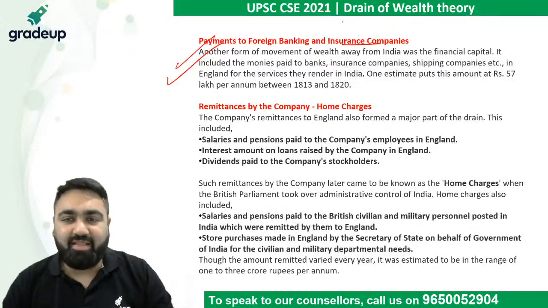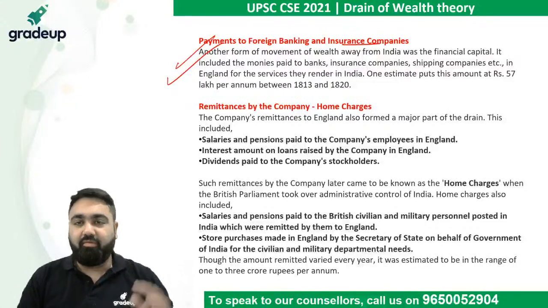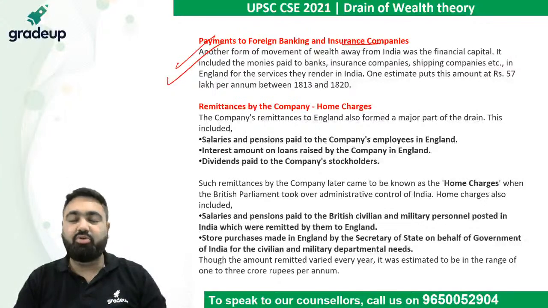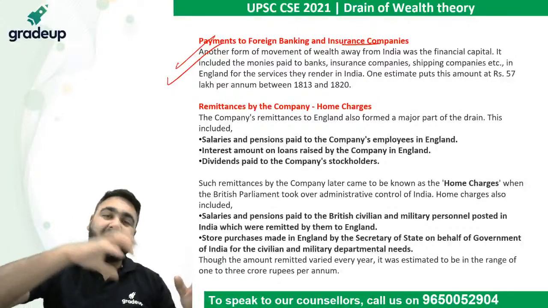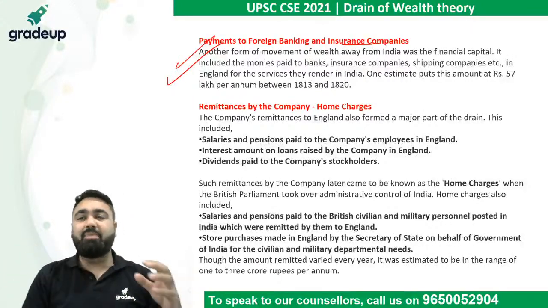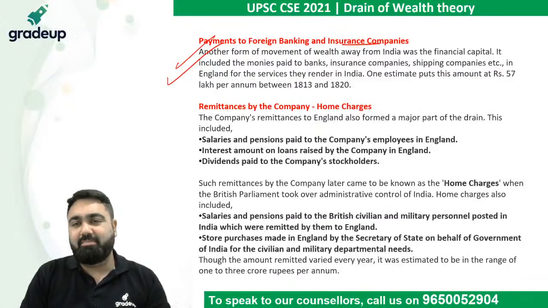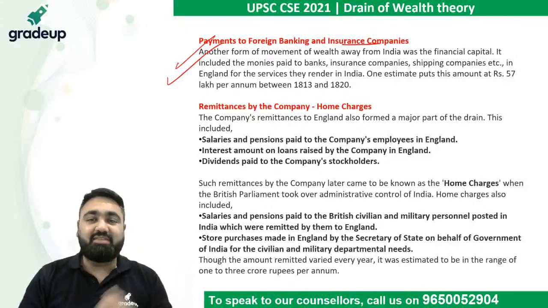For example, when the British set up railways in India, Dalhousie took a loan from British banks, Dalhousie took a loan from English people, and all that loan was given back from India. India's companies had to pay money. The money to British companies, the money to British banks, insurance companies, shipping companies, all of that was paid by India. Not just this, there were home charges.